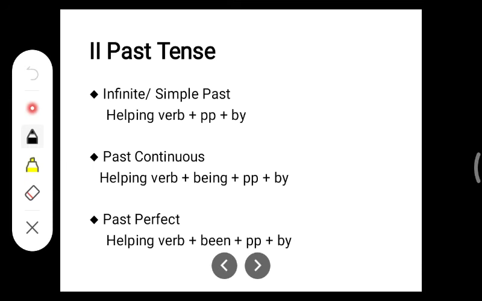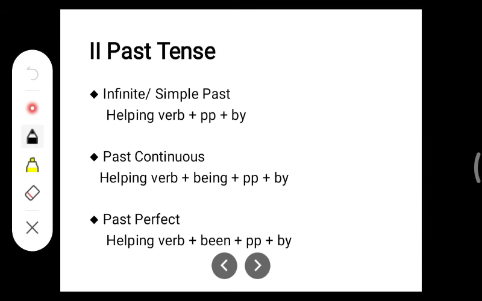Now comes the past tense. Again here we'll be dealing with simple past, past continuous and then past perfect. If you look at this, you can easily recognize some similarity between the present and past. Here also similarly you need to use the helping verb, then past participle, then by in simple. In past continuous, helping verb, then being, then past participle, and then by. And similarly in perfect, been is used.